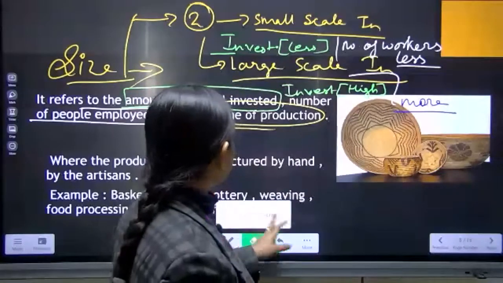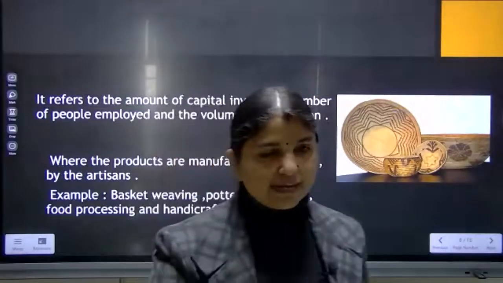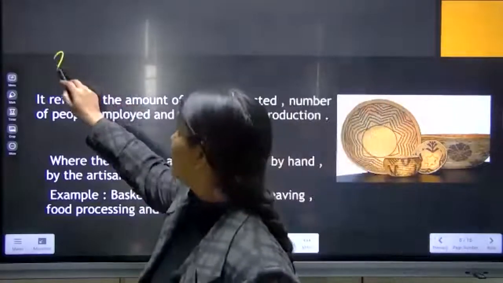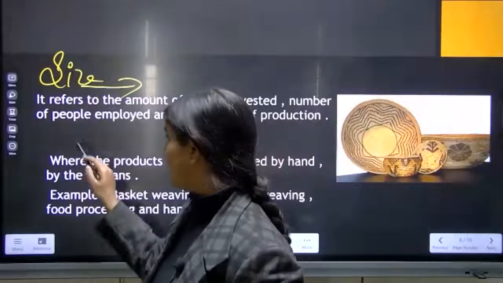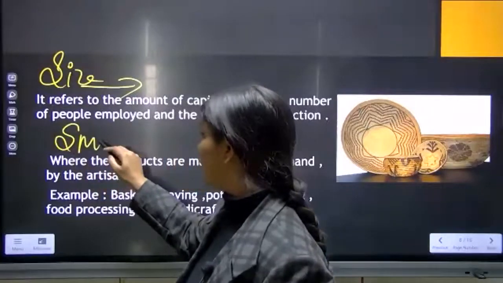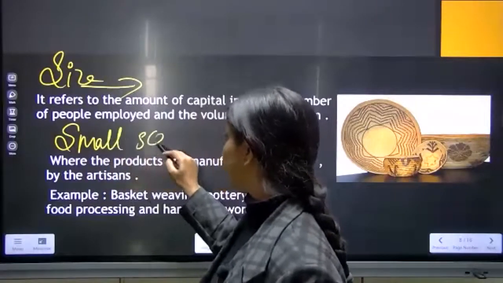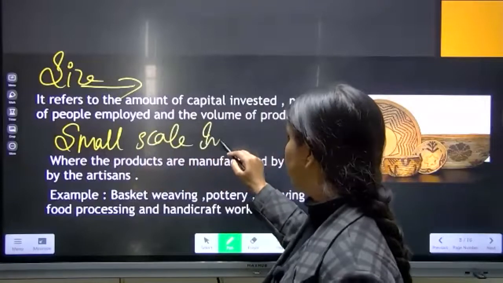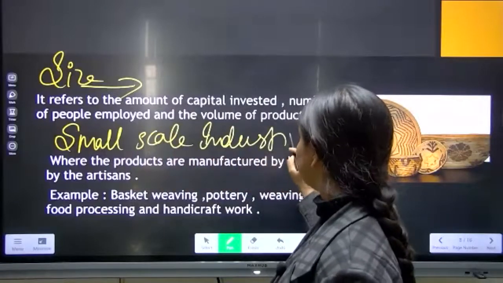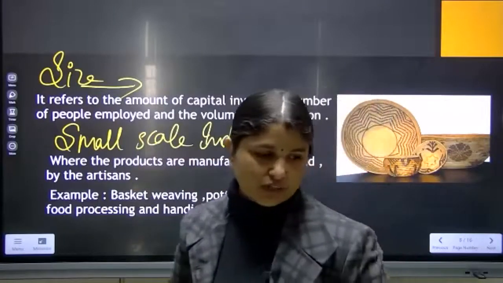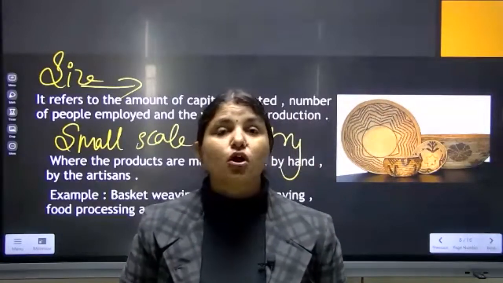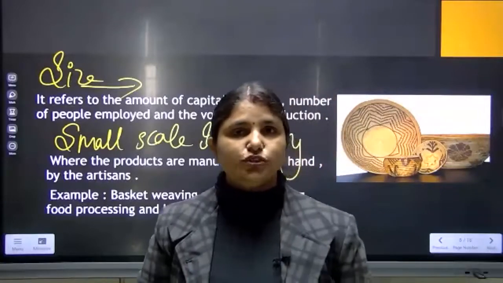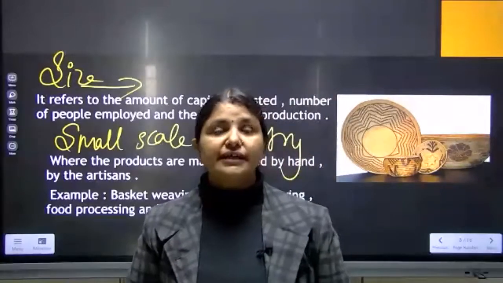So here we will now see industries on the basis of their size. First of all, it is giving over here small scale industries. What is it giving over here? Small scale industry. And you know, small scale industry is also known as cottage industry.